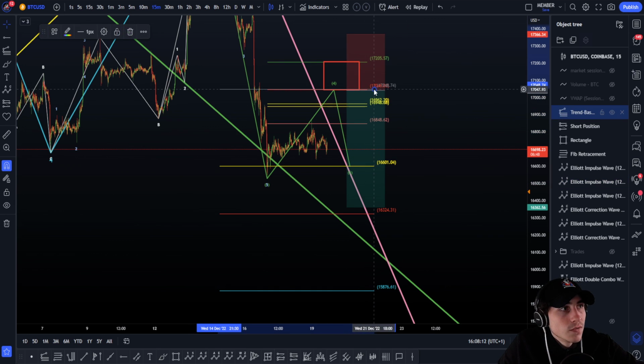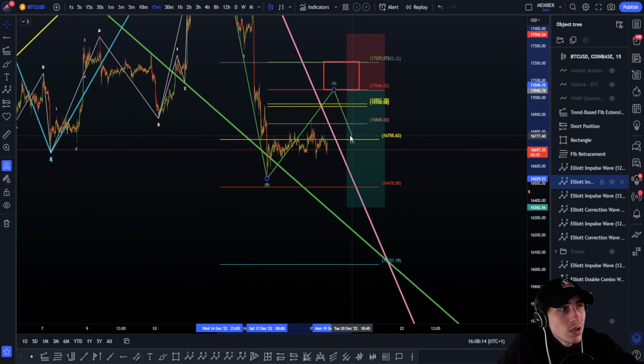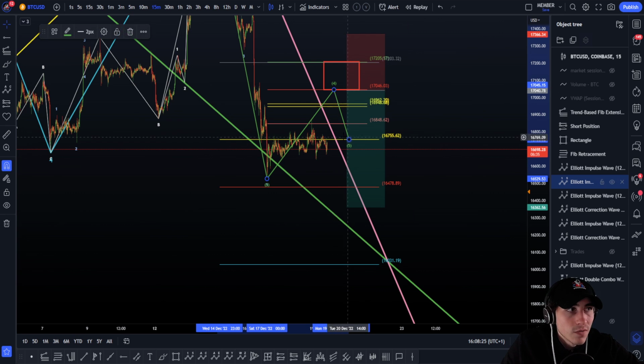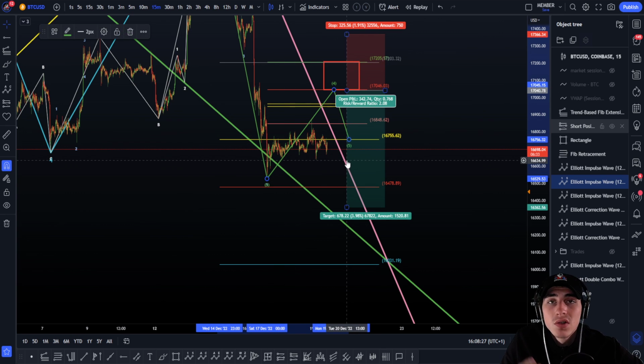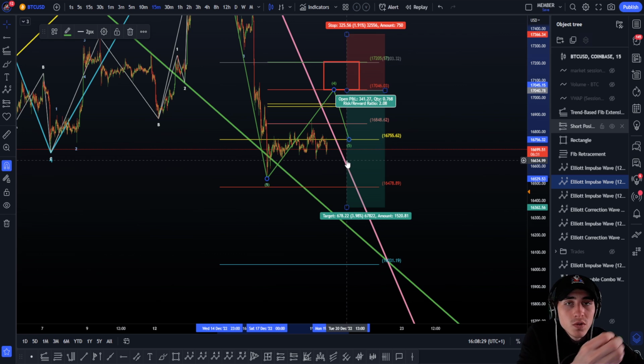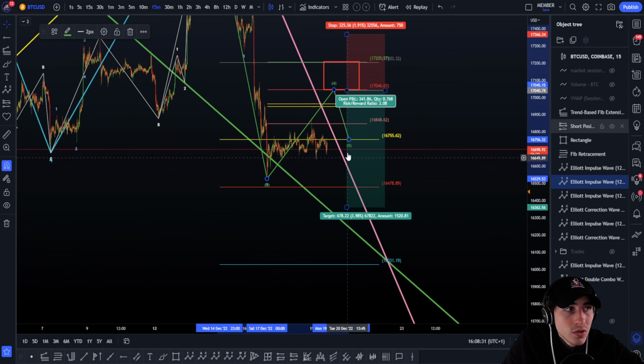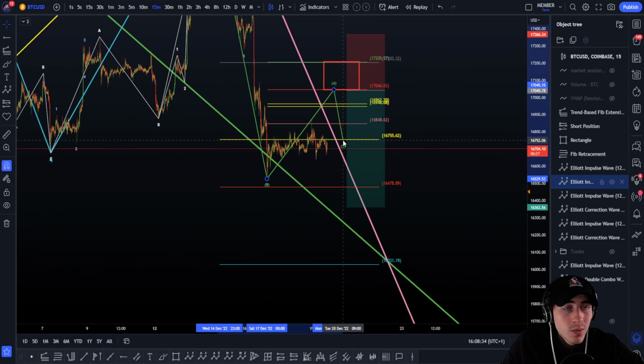But for example, if you go to the 50%, that will be really high for the wave, really not very nice clearly for the wave 5, because here it will result clearly in a truncated wave 5. So wave 5 stops before the wave 3 up here, and it's a lot less probable. Again, we trade the highest probabilities. We do not trade the less probable, and we do not play with the less probable stuff. We play with the more probable stuff.